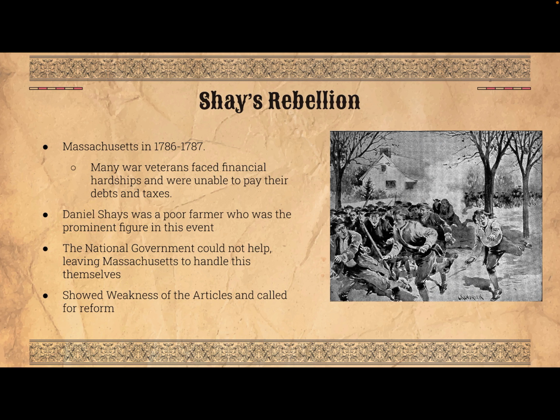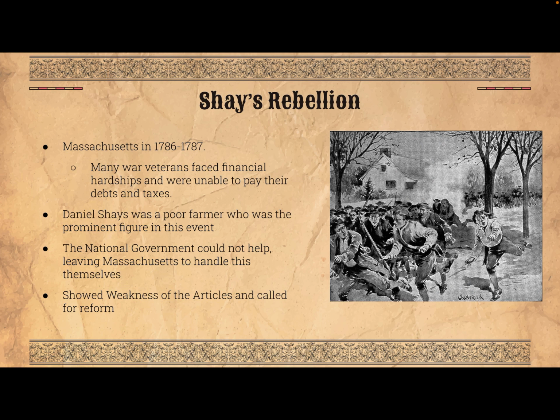Daniel Shays was a poor farmer who was the leader of this rebellion. In August 1786, Shays and his followers raided the courts in western Massachusetts, and they tried to prevent the courts from seizing the property of the people. This turned violent, and the national government could not help, as they could not raise their own army without the states.